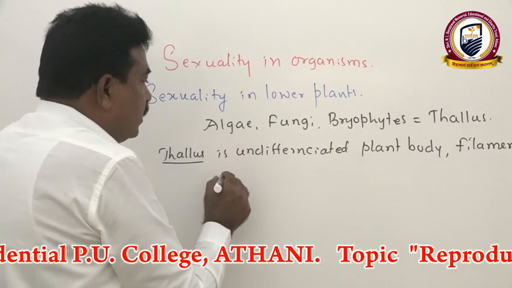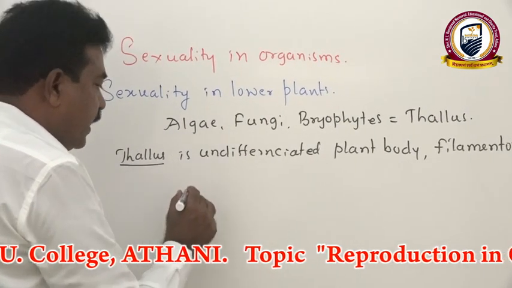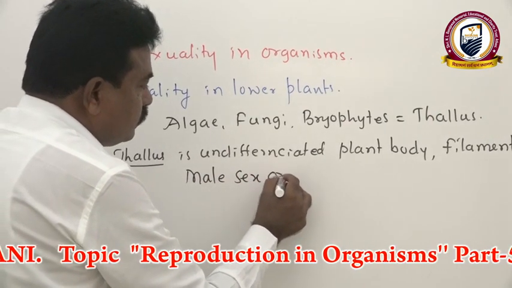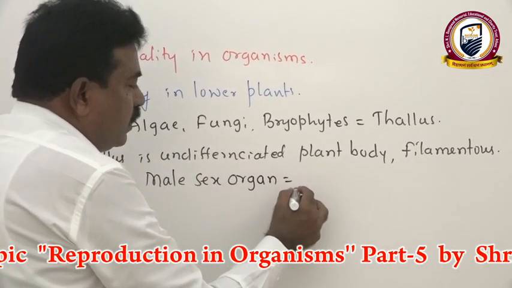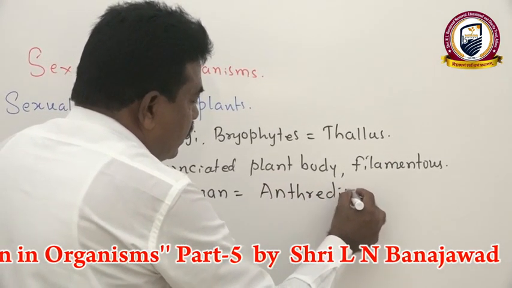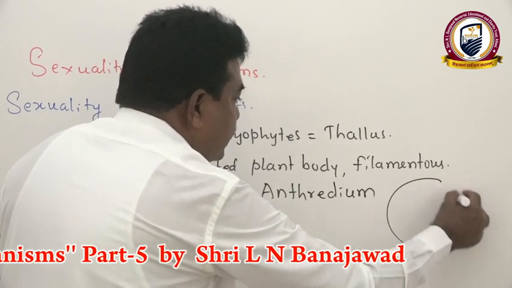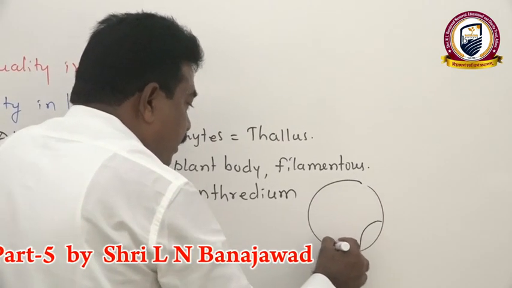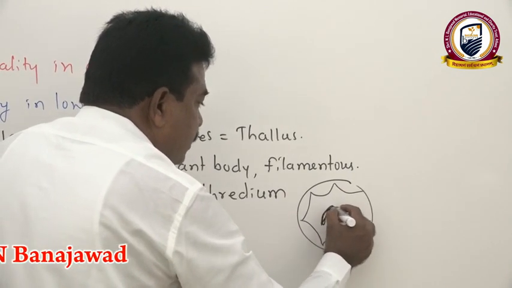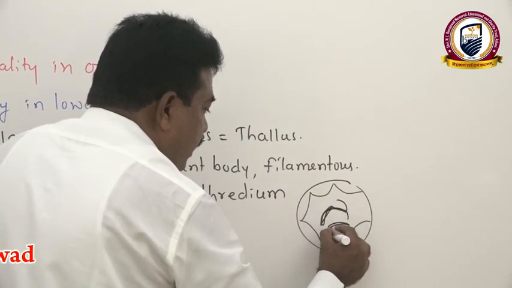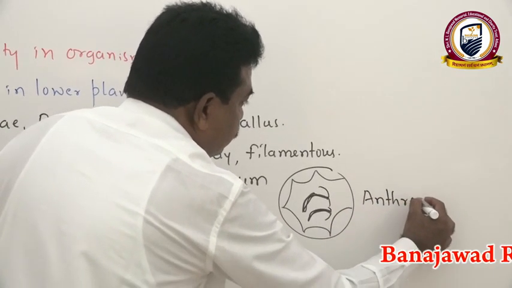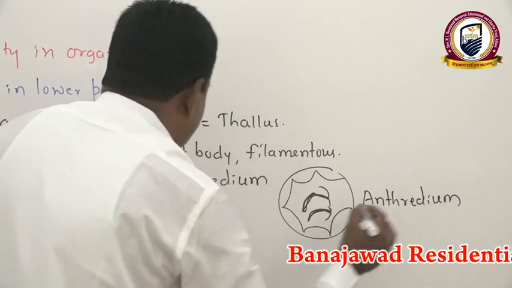Whereas in the especially lower plants, the male sex organ we call antheridium. It's just a ball-like structure with the ability to produce biflagellated sperms or antherozoids. It is antheridium, just singular.